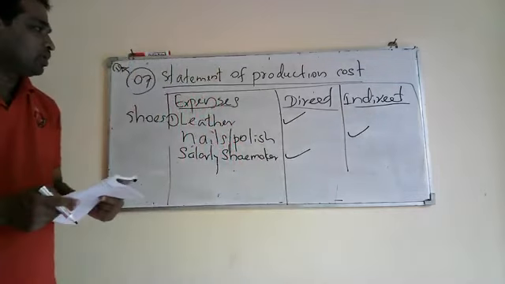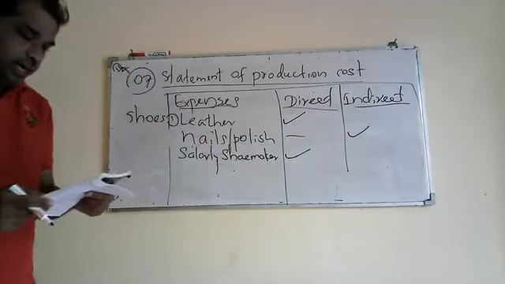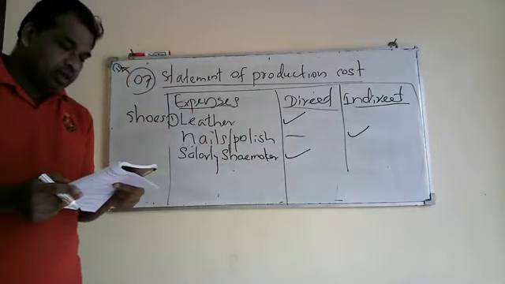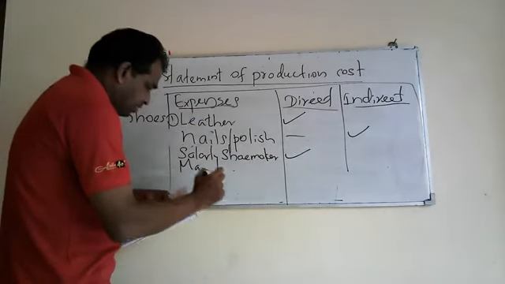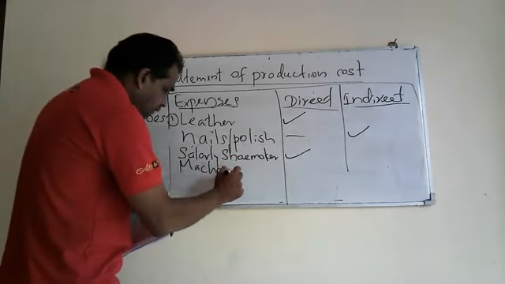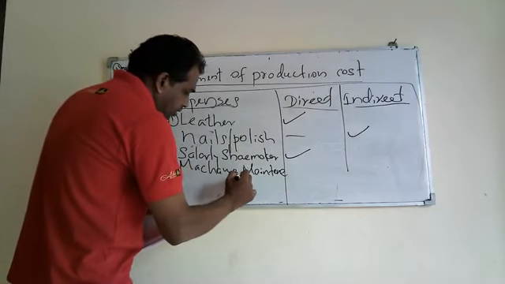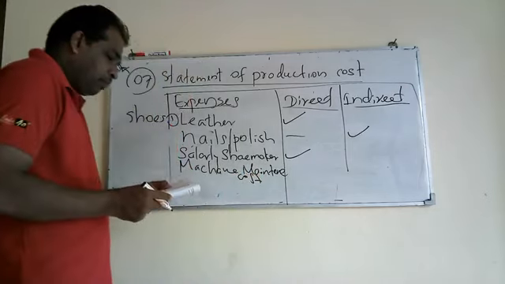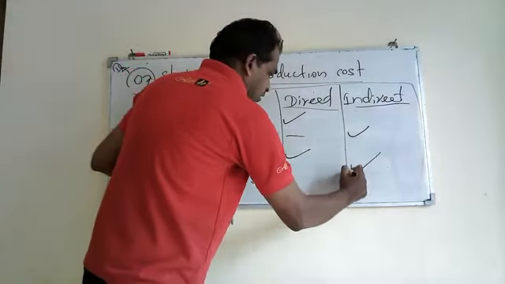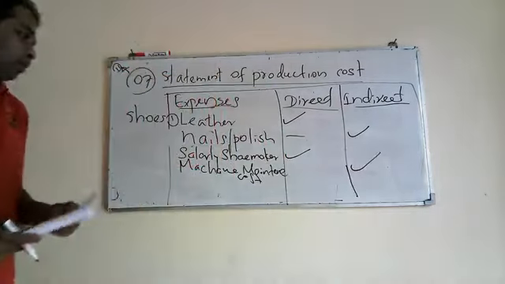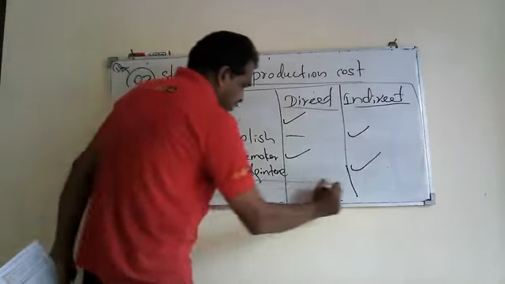Then the last item from source, machine maintenance cost. Machine maintenance cost, you know, that is indirect other cost. Right, we finish the first part.